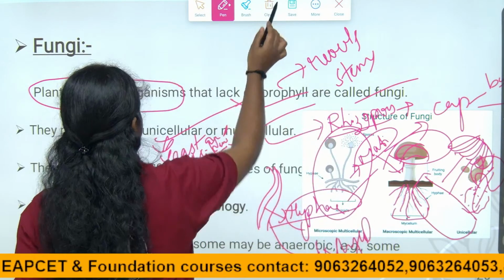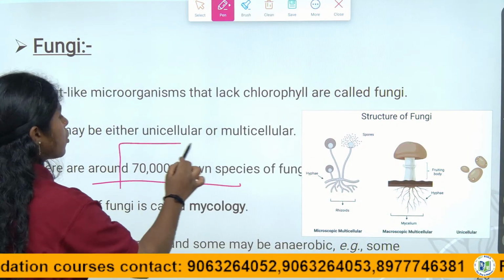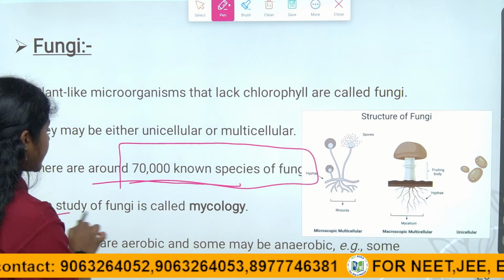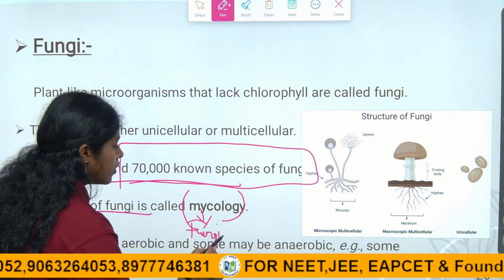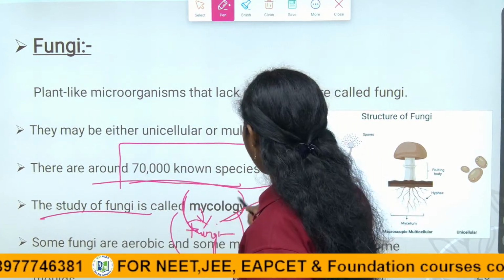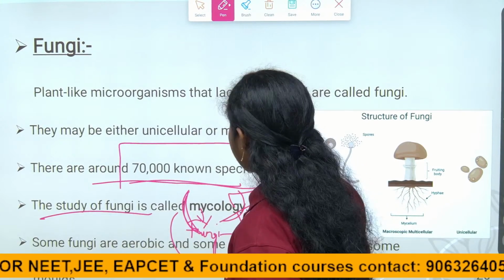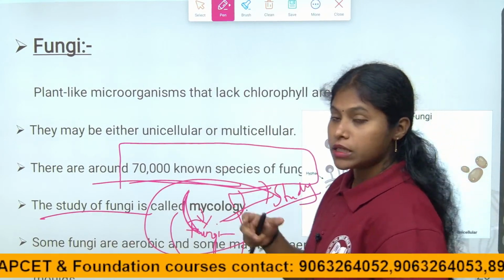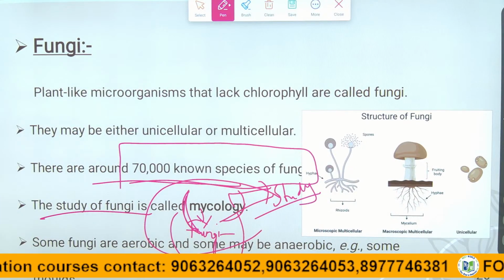See here, there are around 70,000 known species of fungi. The study of fungi is mycology. Myco means fungi, and logy means study. That is why the study of fungi we call mycology. It is very important in microorganism classification. Fungi play a very crucial role in studying and preparing medicines, children.